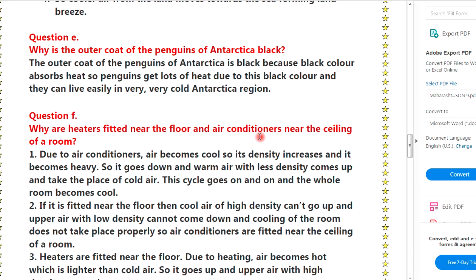Question E. Why is the outer coat of the penguins of Antarctica black? The outer coat of penguins of Antarctica is black because black color absorbs heat. So penguins get lots of heat due to this black color, and they can live easily in the very cold Antarctica region.